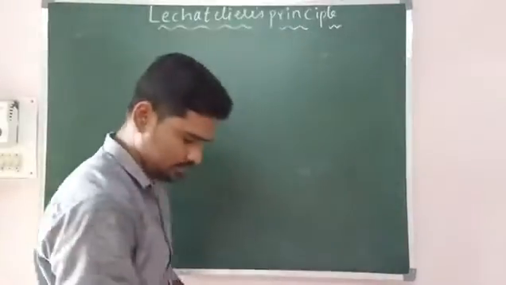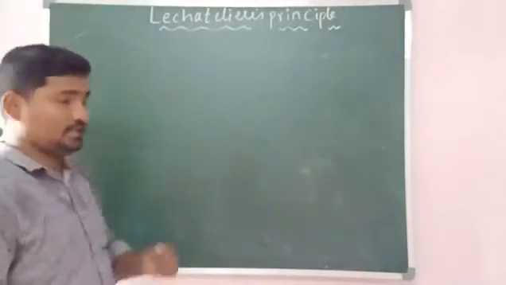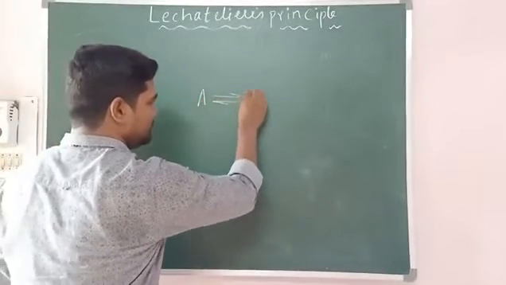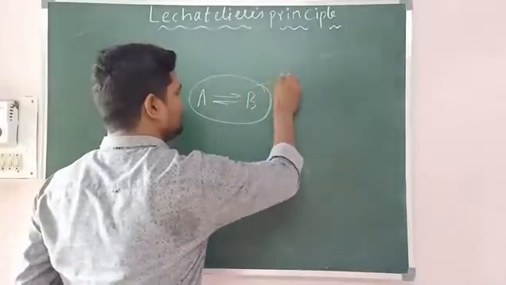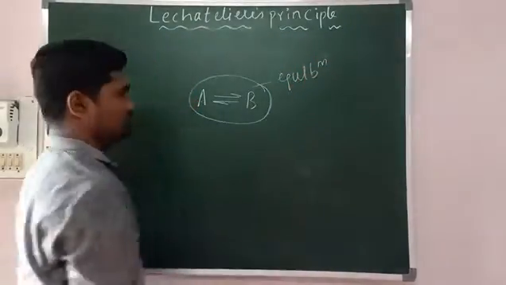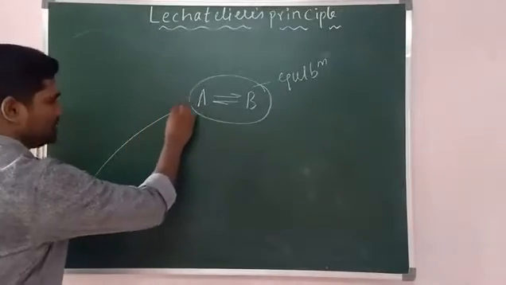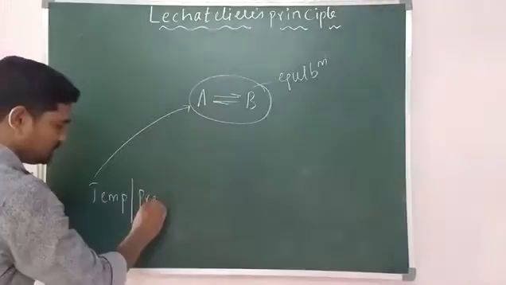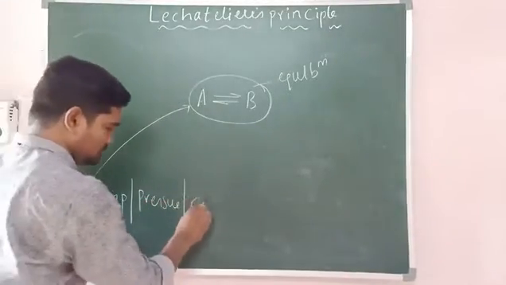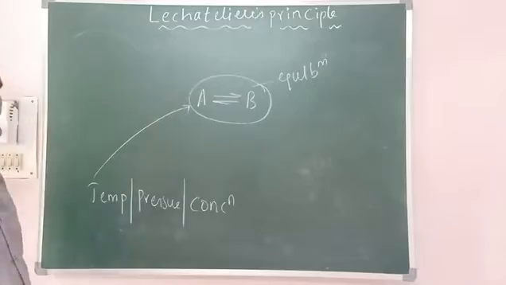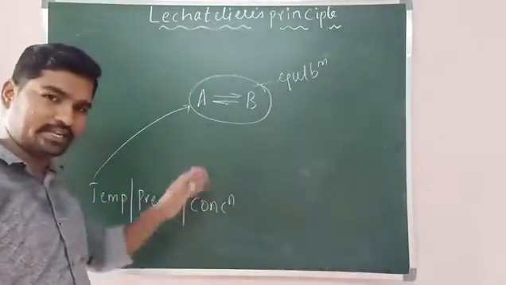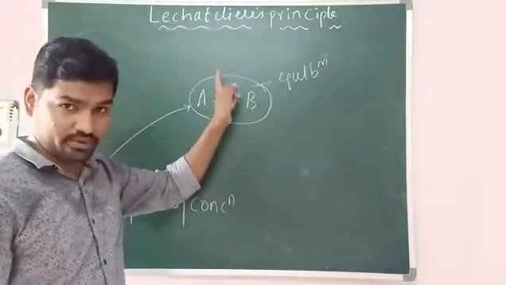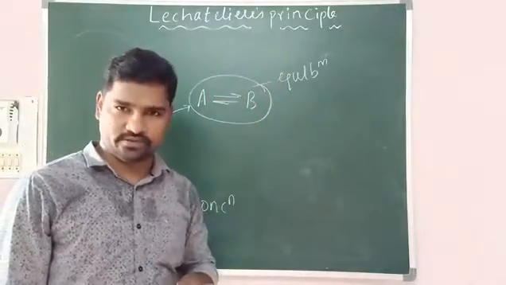So let us see how Le Chatelier's principle is going to work. Let us take the same example. A gives B. Let us take this system is in equilibrium, and externally I am changing the temperature or pressure or concentration of the system. The system cannot change these things. They remain constant at equilibrium, as we just discussed. And I said that equilibrium is going to support forward and backward equally. No one is given priority here.